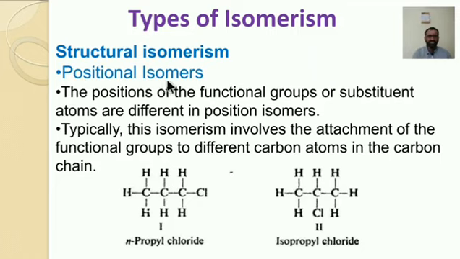The next one is the positional isomer. They depend totally on the position. The position of the functional group or substituent atoms is different in positional isomers. Let us see here in n-propyl chloride and isopropyl chloride, the chloride group is placed here, and here the chloride group is placed here. The position of the functional group is different. Typically these isomers involve the attachment of the functional groups to different carbon atoms in the carbon chain.